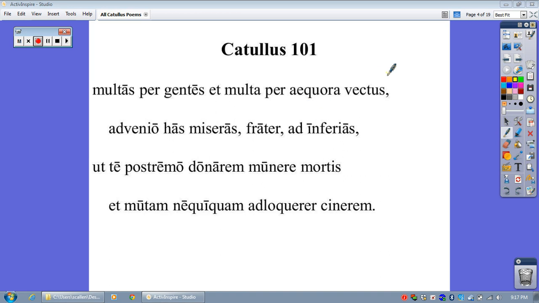All right, so today we're going to talk about the 101st poem of Catullus, which is found on page 154 of your textbook. We started our poetry unit talking about narrative poetry, and now we're going to transition to a different type of poem, actually different types, plural. One would be what's meant by an elegy or elegiac poem, and the other would be an ode. We'll talk more about odes when we talk about Horace.